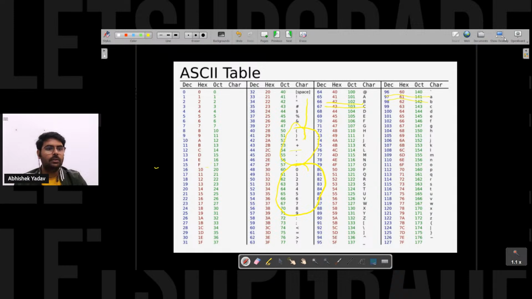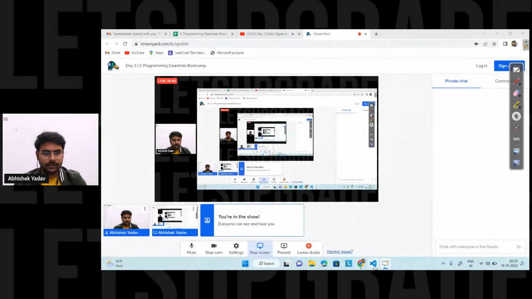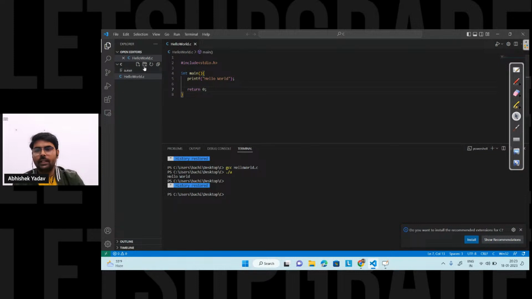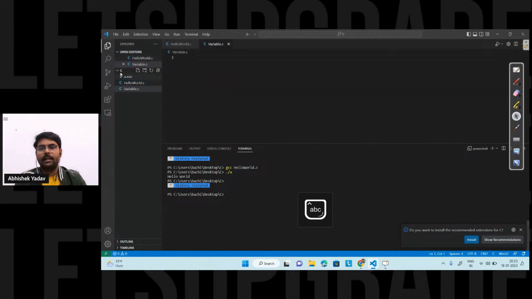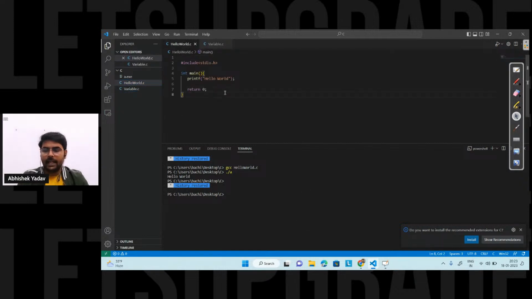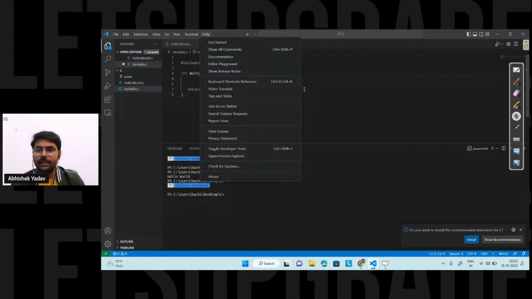So now let's try to do the coding stuff here. I will create a new file, that is variables. Here I can write the file name as variable dot c. Again, the structure will be the same. I have to use int main, because I know this will be the starting point of the execution. Inside this, first I want to store integer type of data here.